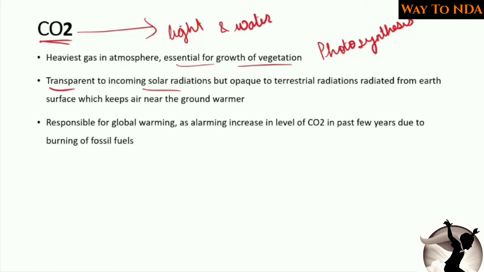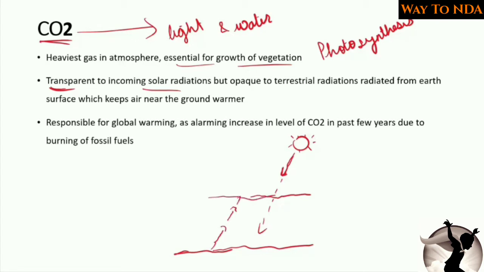So for example, this is the incoming solar radiation which is coming from the sun. Here is the sun, and this solar radiation is coming, and here is the layer of carbon dioxide. For example, we will consider this. And the solar radiation is coming. So the carbon dioxide is transparent to this incoming solar radiation. It can come inside, but the terrestrial radiation means the radiation which is radiated by the earth's surface. This is the terrestrial radiation. So the terrestrial radiation cannot go outside this carbon dioxide. That means the carbon dioxide is opaque to this terrestrial radiation.